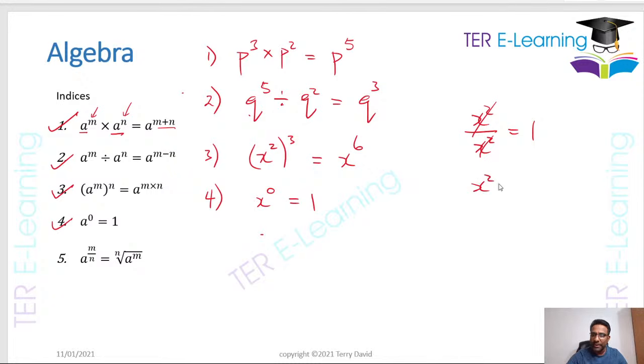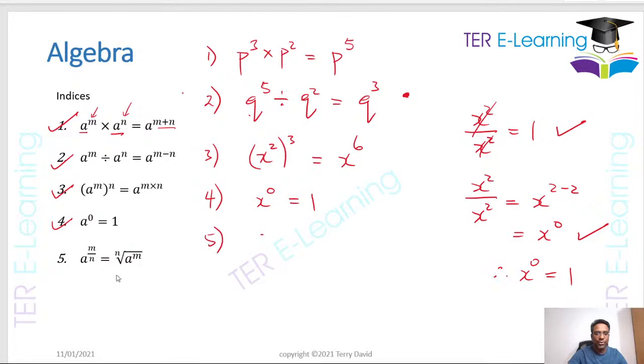But let's say we are doing the same x squared divided by x squared, and we use the rule where we have to subtract the index. It's going to be x to the power 2 minus 2, which is going to give me x to the power 0. So x squared over x squared is 1, and x squared over x squared is also x to the power 0. Therefore, x to the power 0 is equal to 1. So that's one of the rules that you need to know for indices.